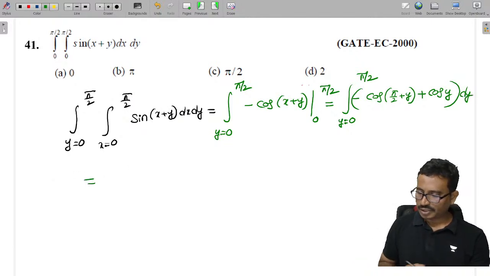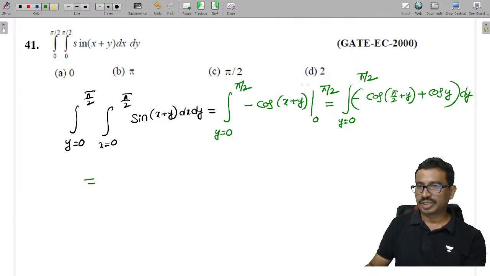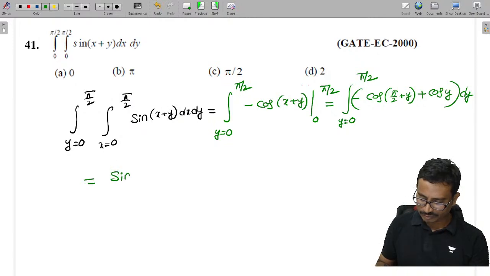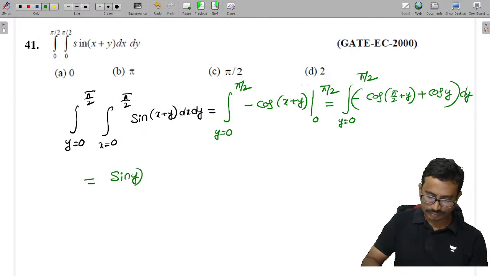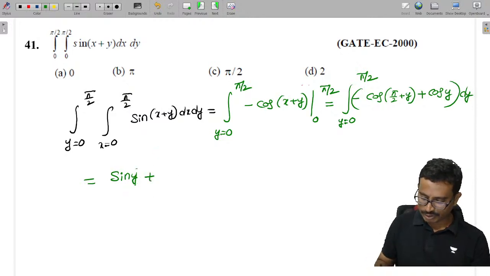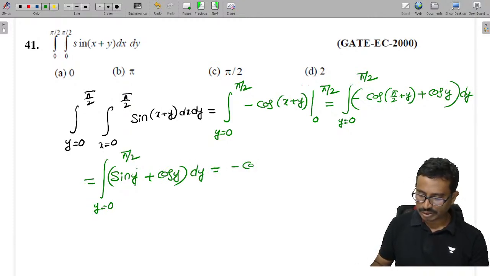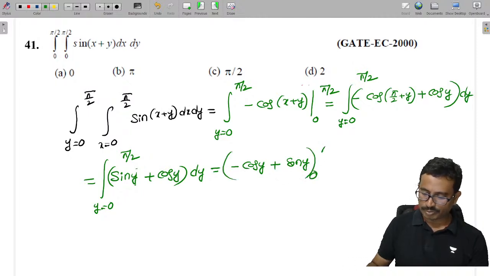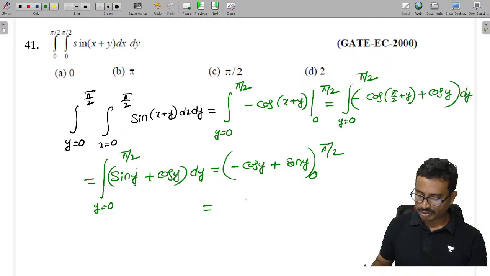Now cos of pi by 2 plus theta, second coordinate, becomes sine y. So sine y plus cos y, the integration y from 0 to pi by 2 into dy. Sine integration is minus cos y, plus cos integration is sine y, and the limits are 0 to pi by 2.